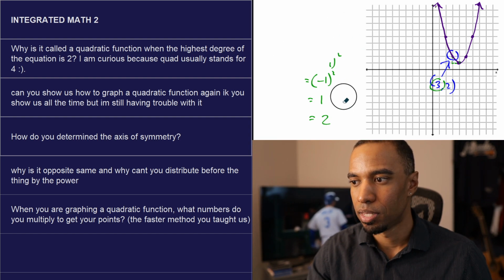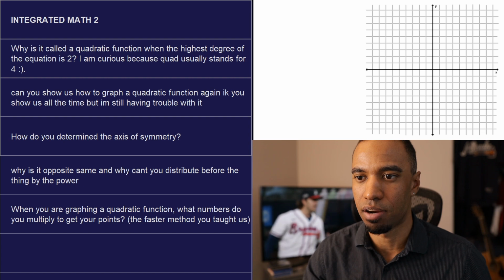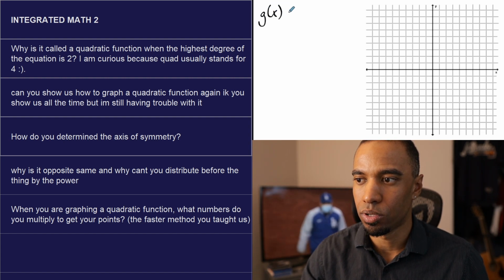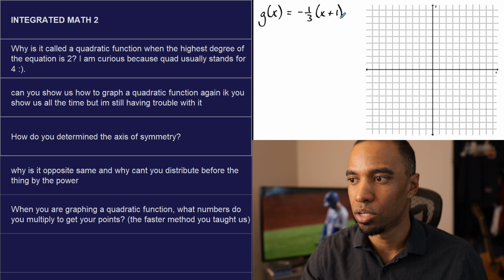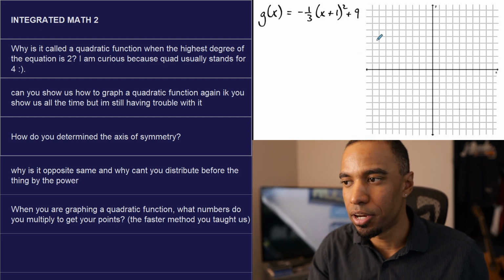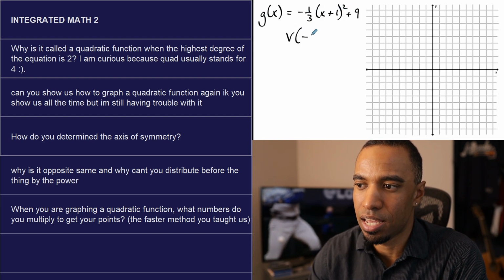I'll do one more, then I'm going to move on here. Let's do a fraction. Let's do an upside down fraction, make it a little more complex. Let's cover this in greater detail. Here we go. Let's do g of x equals -1/3 times the quantity x plus 1 quantity squared plus 9. My vertex is at -1, 9.